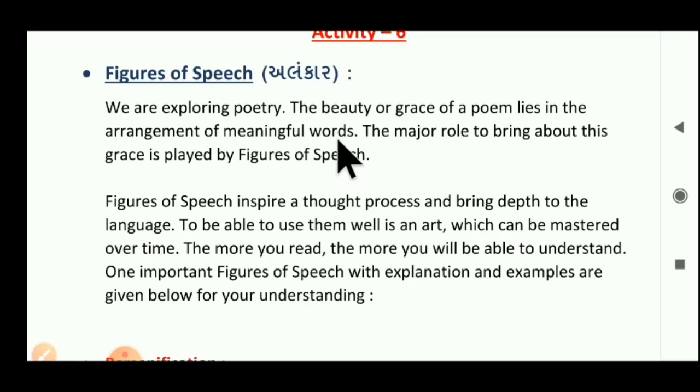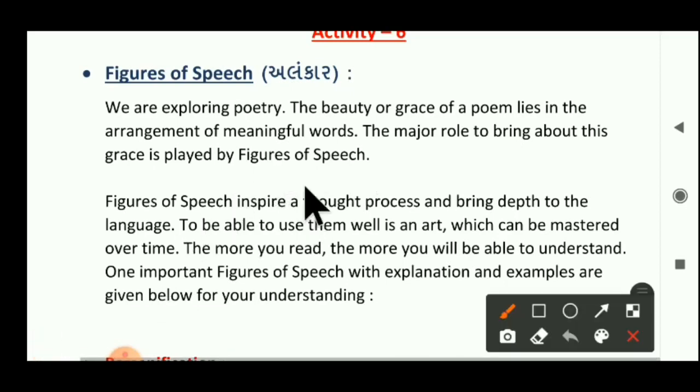The major role to bring about this grace is played by figures of speech. To make an interesting poetry, we have to use figures of speech. When we have to make an effective poem, we have to use figures of speech.